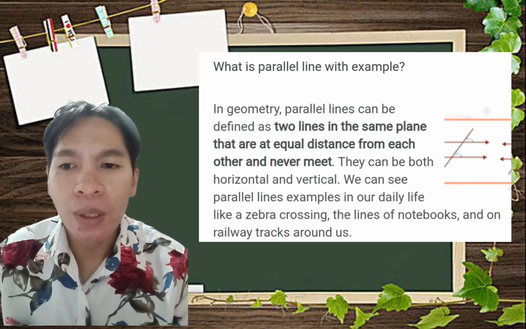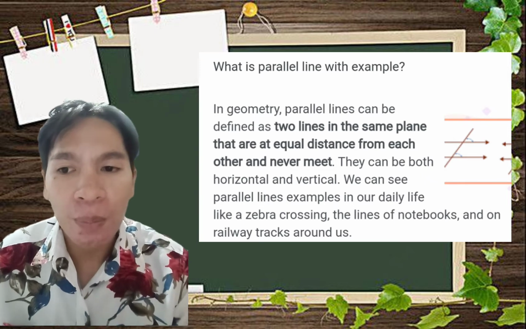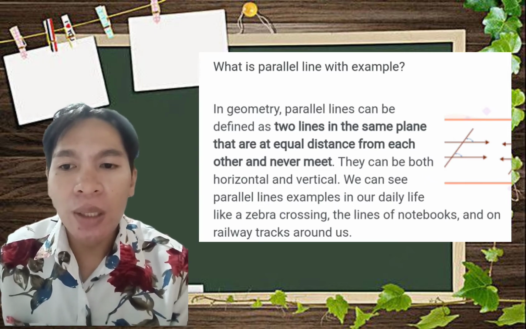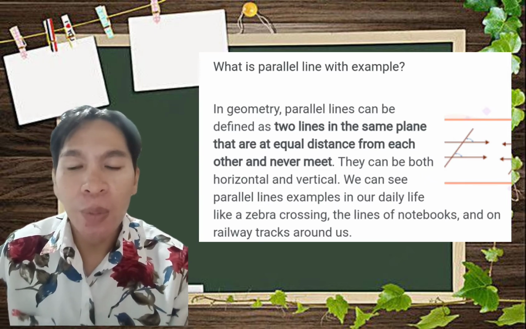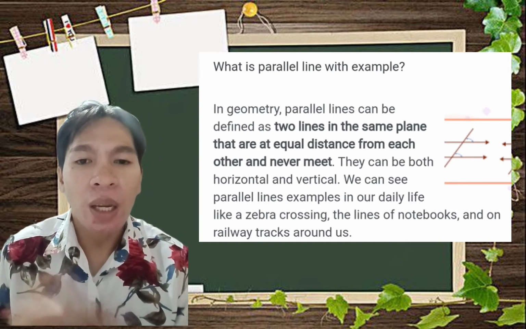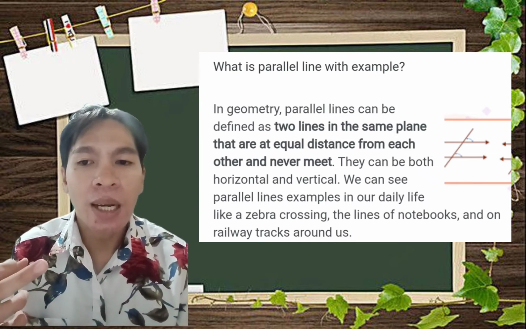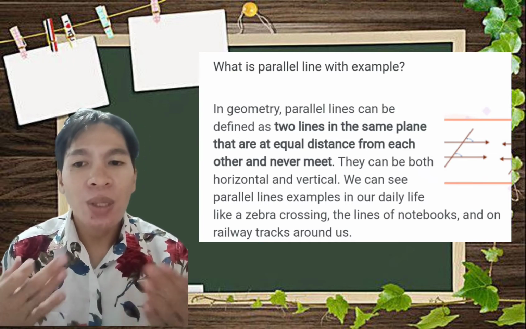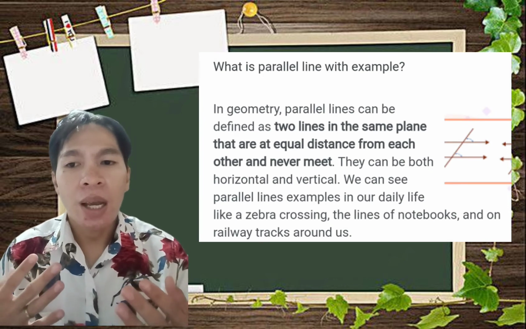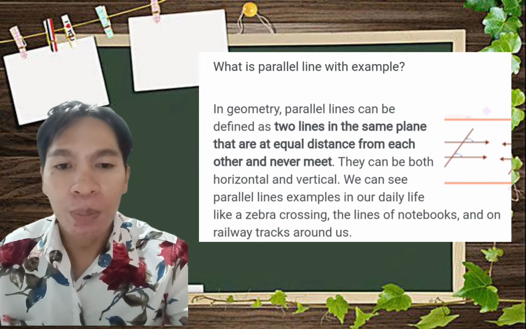So what is a parallel line? With an example, parallel lines can be defined as two lines in the same plane that are at equal distance from each other and never meet. So based on my explanation earlier, that is the meaning of parallel lines: two lines in the same plane having equal distance from each other.